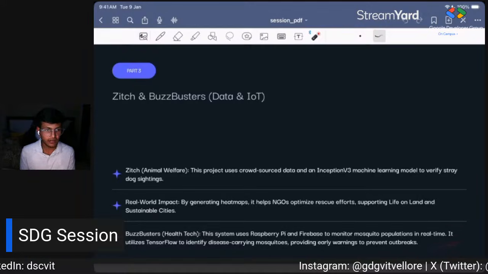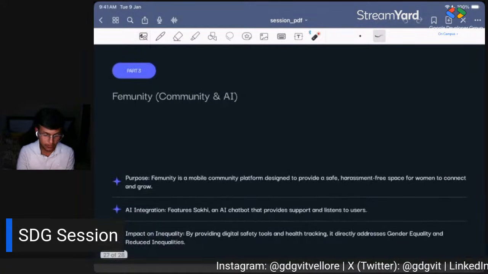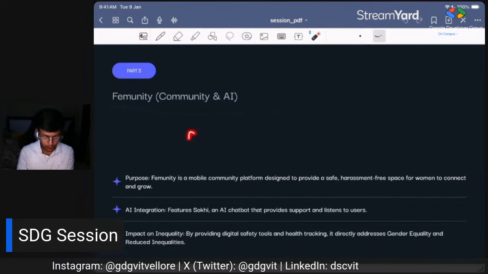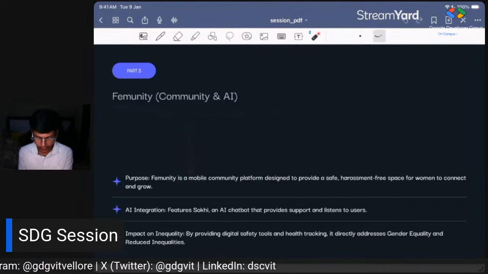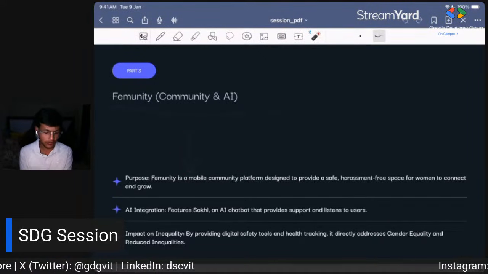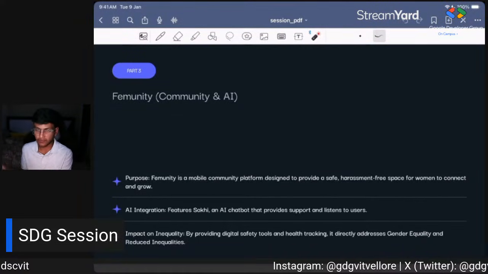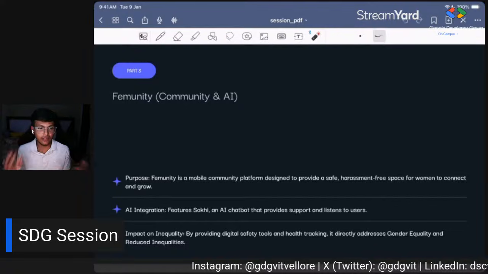We also have one more example, Femunity, which is related to community and AI. This platform provides a safe, harassment-free space for women to connect to each other and grow.